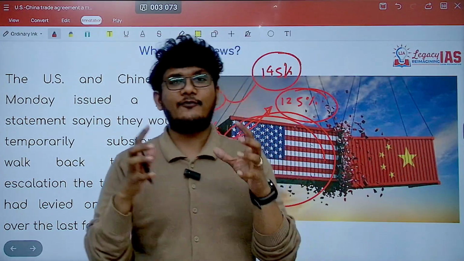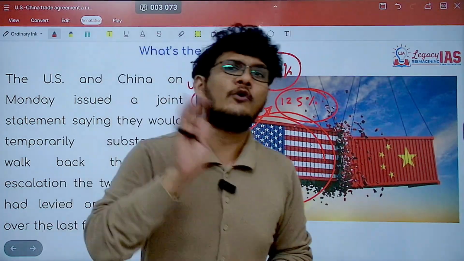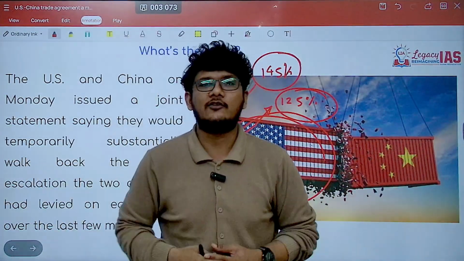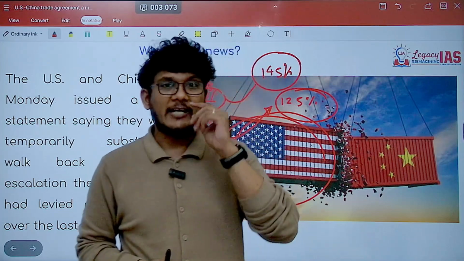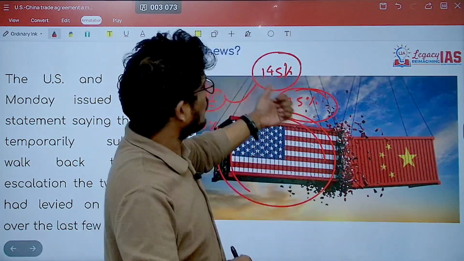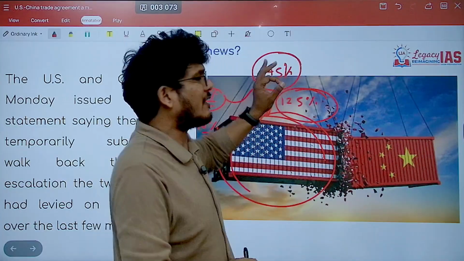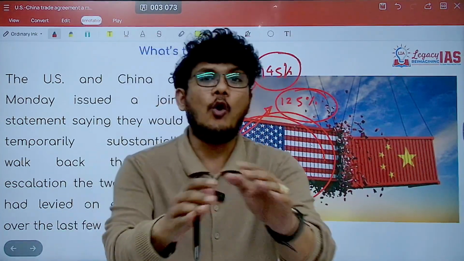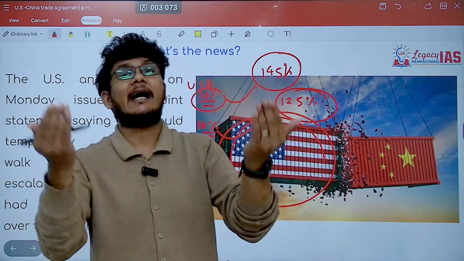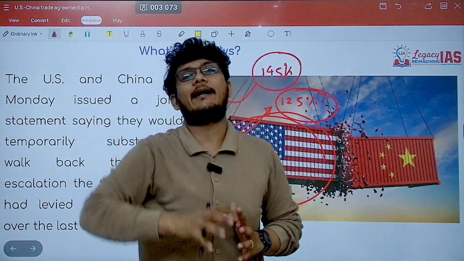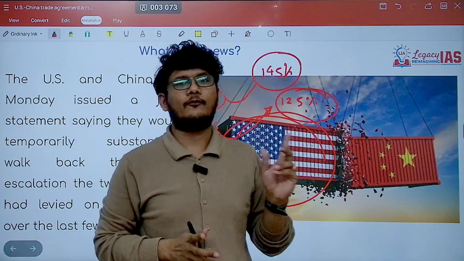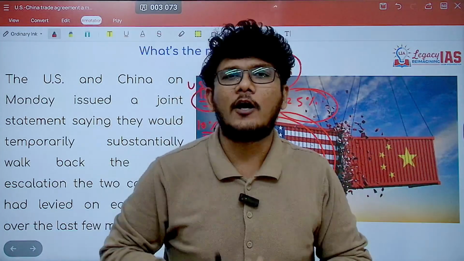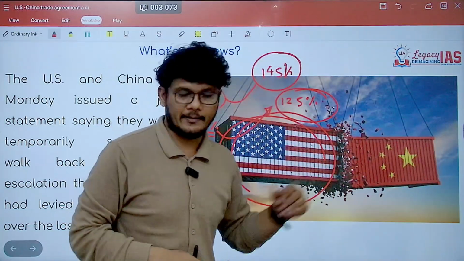At the same time, China was also hit, but overall it did not suffer much. Why is that so? That is because Chinese exports specifically to the US went down. However, China's overall trade with the entire world increased by 6% year on year for Q1. So did China suffer? Probably not much, but USA did.